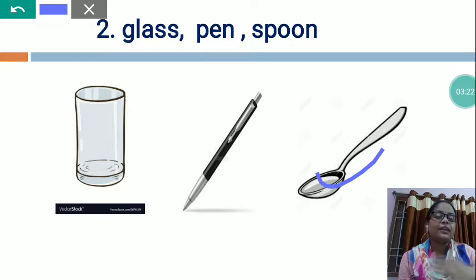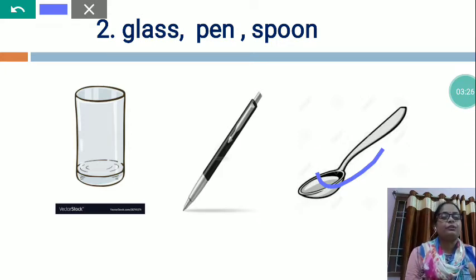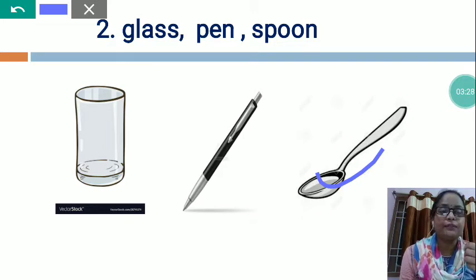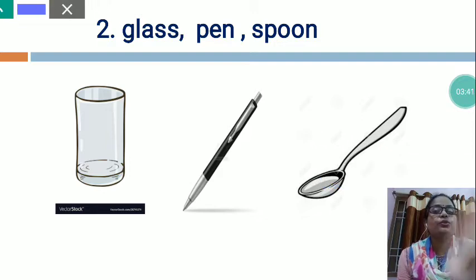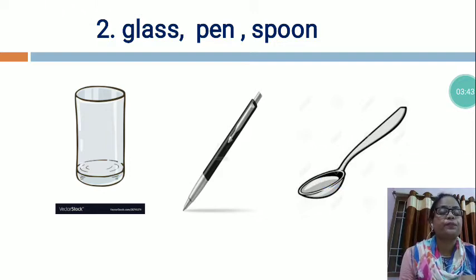We use glass and spoon at the dining table also while eating food. Liquid food items we are not able to eat with the help of hand. So what are we using? We use spoon to eat liquid foods.